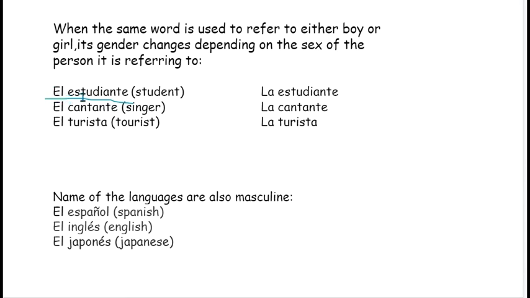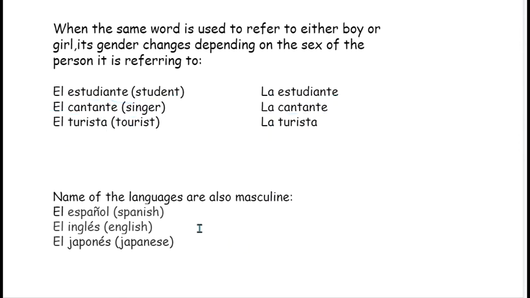For example, el estudiante is a male student and la estudiante is a female student. In the same way, el cantante, it will never become la cantanta or el cantanto. No, it will always be cantante. You only have to change the article. El cantante, male singer, la cantante, female singer. Similarly, el turista and la turista.